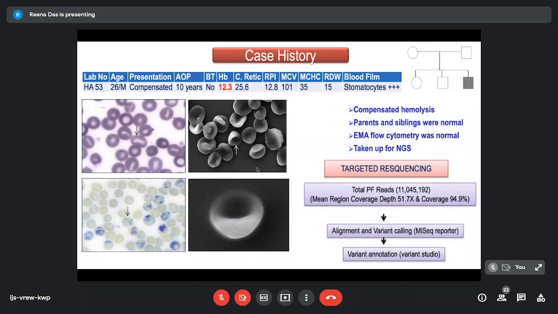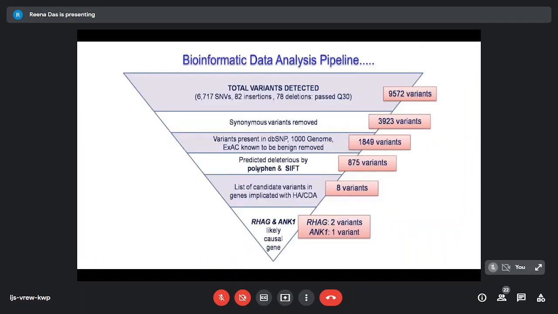After doing the annotations, we found that there were so many variants detected. And this is typically what happens when you get results of next generation sequencing. You need to do some bioinformatic analysis by which you remove the synonymous variants, the ones which don't change the amino acids. Various normal databases are there, and those variants are again removed. The ones which are predicted to be deleterious are the ones which are important for us.